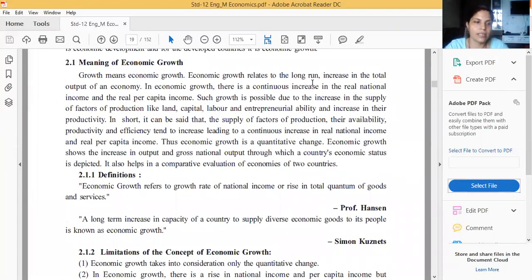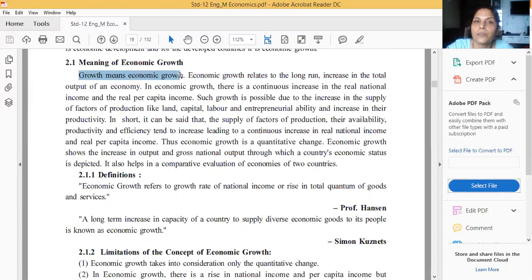If I ask the same question face to face to you, then maybe you will answer, ma'am, economic growth means increase in production, increase in labor's productivity, or maybe you will say, ma'am, overall production will increase in the economy, that is economic growth. Sometimes we use this word, but what is the meaning of economy? Because in this answer, growth means economic growth. Growth, that means what? Economic growth.